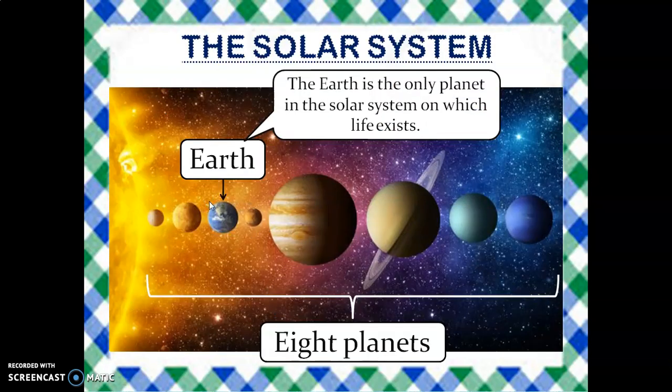The solar system has 8 planets, and the Earth is the third planet in the solar system. The Earth is the only planet in the solar system on which life exists, and it is because of the presence of water on the planet and air around it.